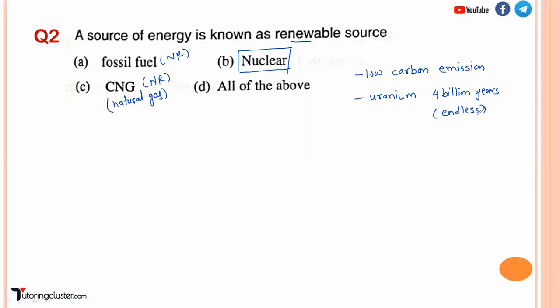And that is the definition of renewable sources. If you remember, we have discussed in question number 1. So looking at the options, the most appropriate is nuclear. Nuclear is considered as a renewable source. So I hope this question is clear to everyone. Now let us discuss the next question, number 3.